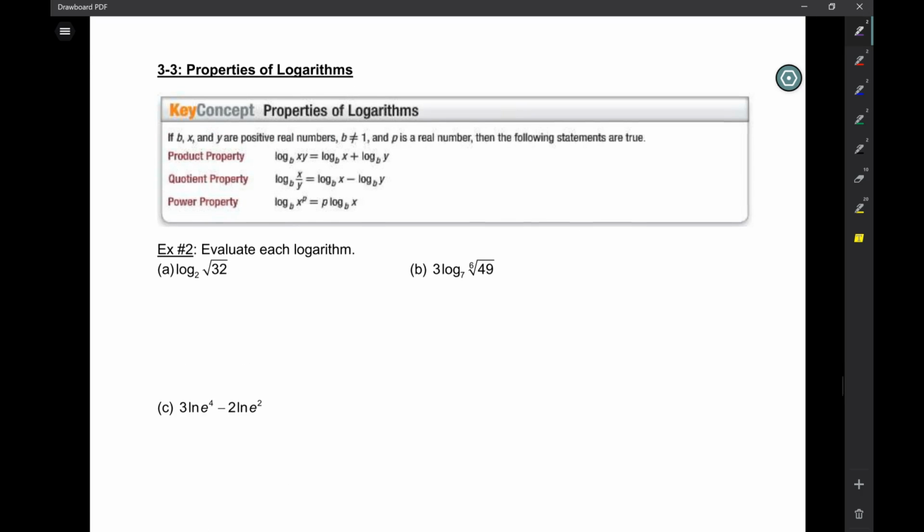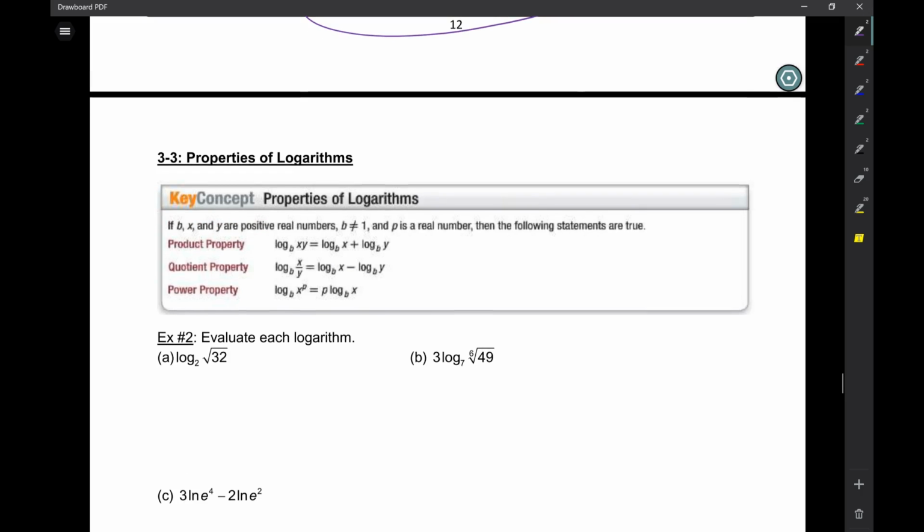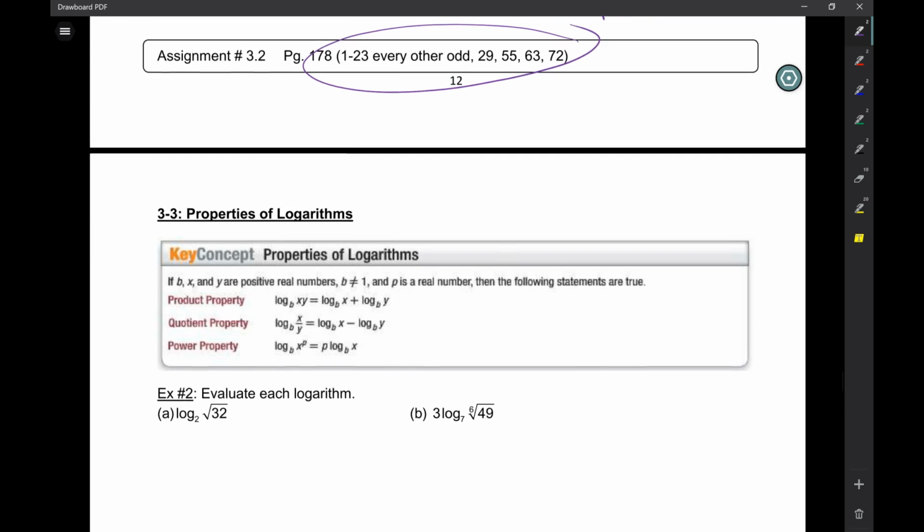3.3, we're going to talk about properties of logarithms. All right. Now, again, what is the answer to a logarithm? An exponent. Okay. So now, take a look at this for a minute. Suppose I have log base 2 of 16. What am I looking for here? The exponent of 2, which would give me 16, right? So the answer is 4. Is that right?